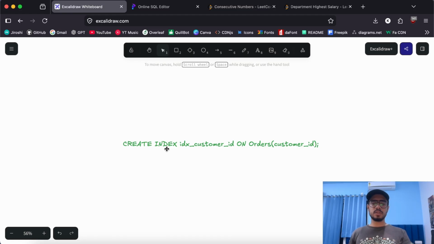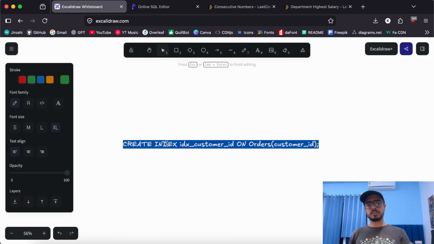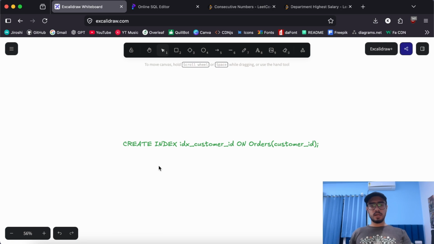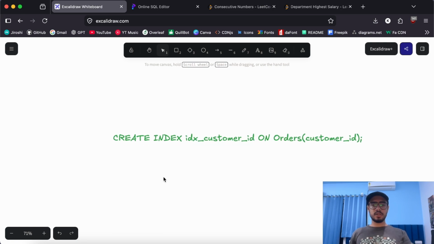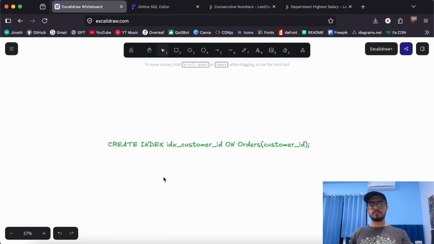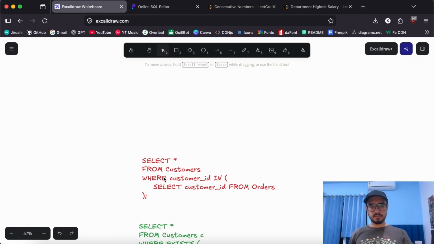Similarly, the unique query is similar to this index query. You can look it up. So yeah, indexing is a way to optimize your databases by a significant amount. It can do magic. Okay, let's head on to the next one.